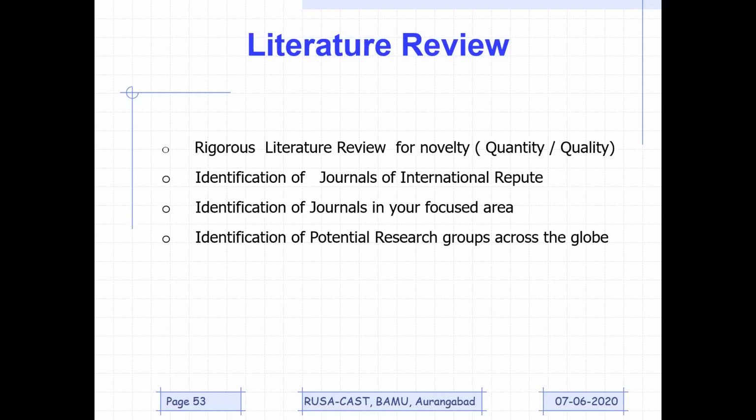But as far as the quality is concerned, we need to understand what the journals are which I have identified for the selection of articles. So the quality will come from journals of international repute. So we need to understand what a journal of international repute is. Identification of journals of international repute is going to be a key aspect.